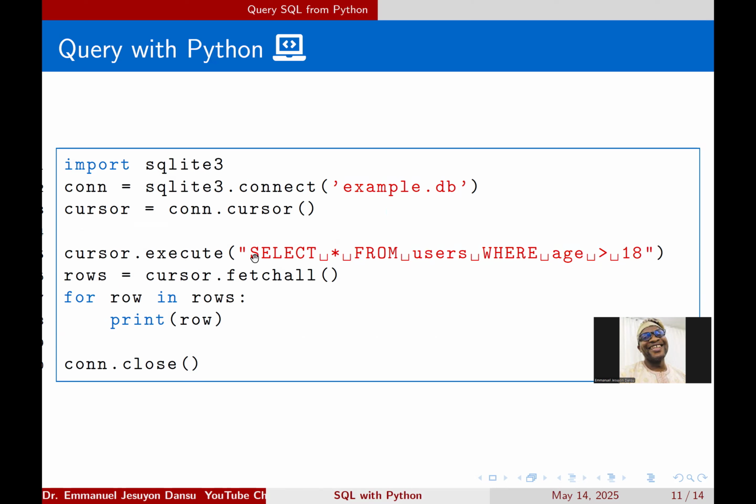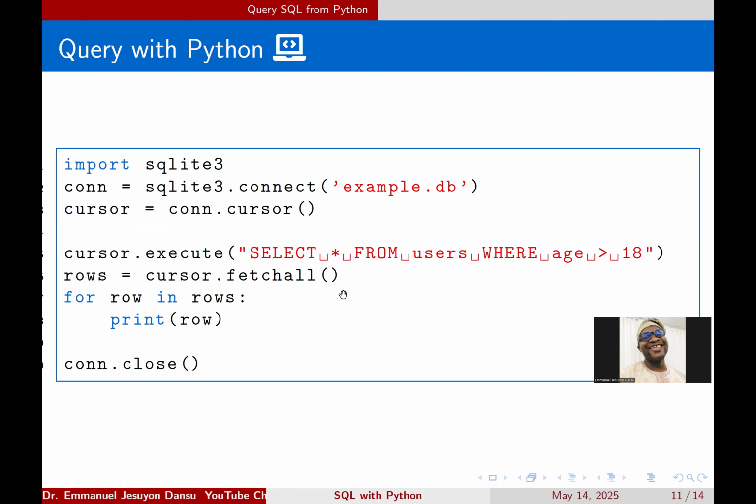Because normally if you're doing SQL, you don't need this extra cursor.execute thing. You just need to select star from users where age is greater than 19. That's all you need. But here you need the additional thing. But I don't mind because I'm already used to working with Jupyter Notebook. And because I always teach, Jupyter Notebook is very convenient for me. I can have everything in one place.